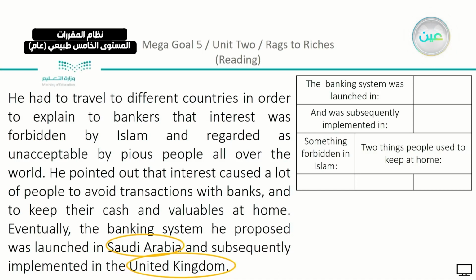Something forbidden in Islam. So going back to the Islamic law and banking, because there is something which is forbidden, which is, go back to the beginning, you can find the word interest. And 2 things people used to keep at home. Because they were afraid that banking was something that is not based on Islamic laws. People used to leave 2 things at home, they didn't put in a bank. Just see what did they leave at home? You can find it here: keep their cash and valuables at home.